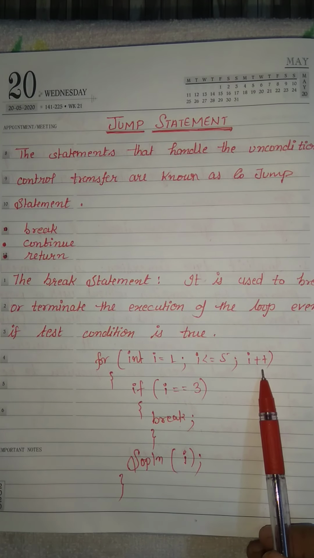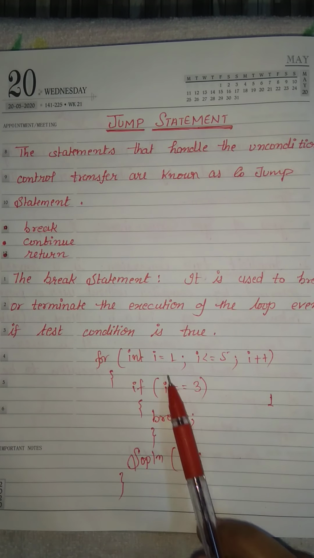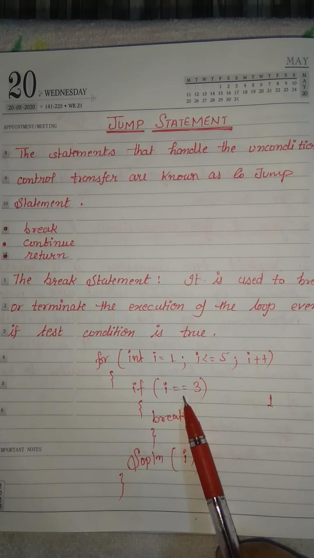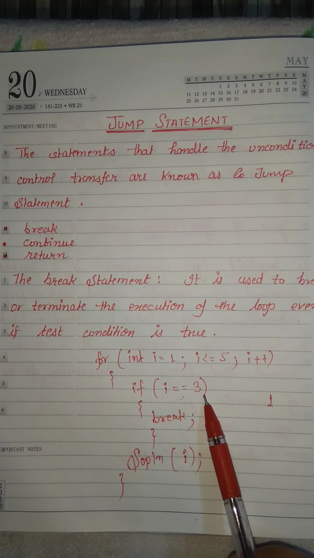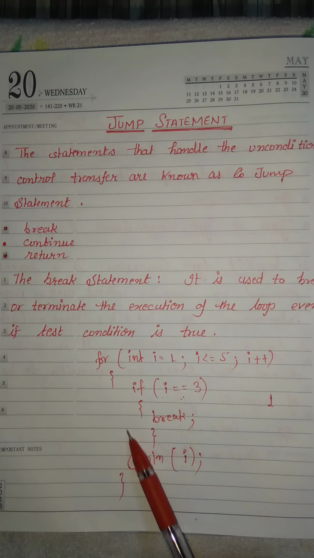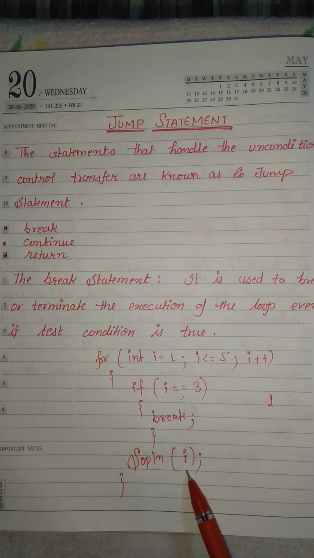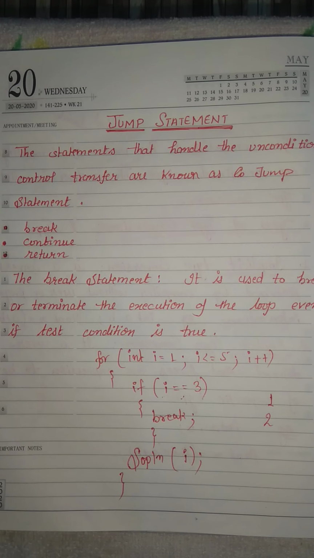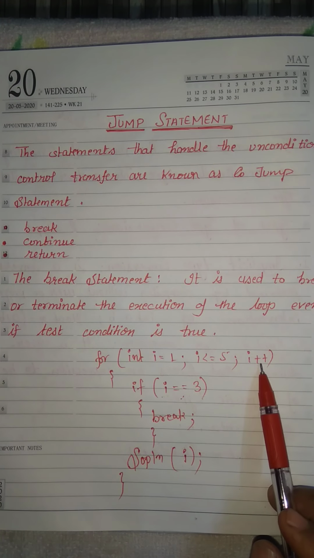After this, increase the i value. Now i value is 2. Check the condition, this condition is true, control comes to this part. Here 2 is not equal to 3, meaning this condition is false. Then control comes to the next statement, that is the print. i value is 2.